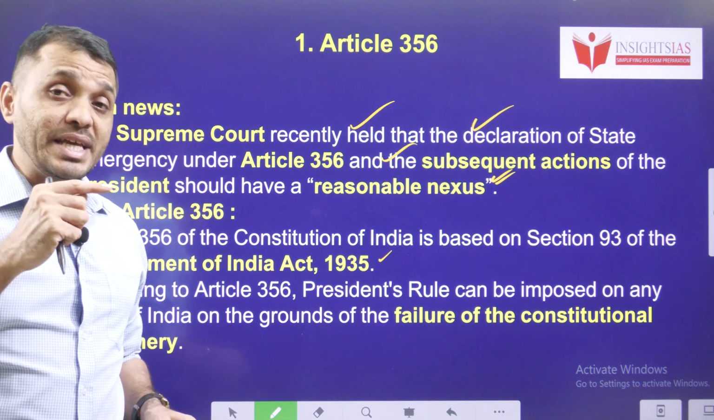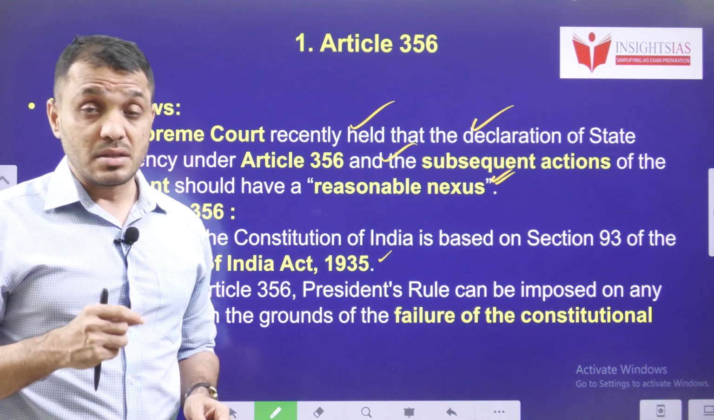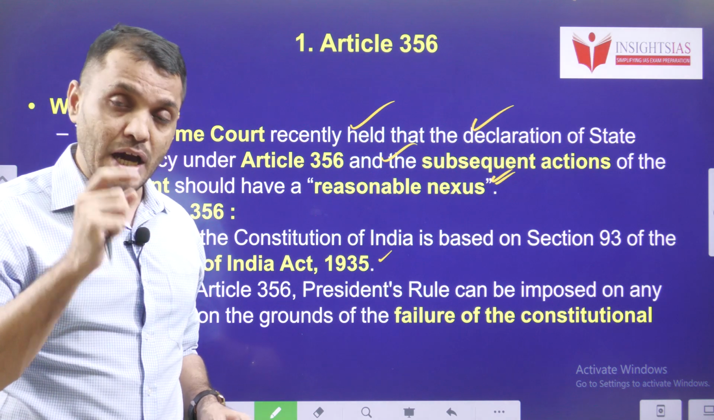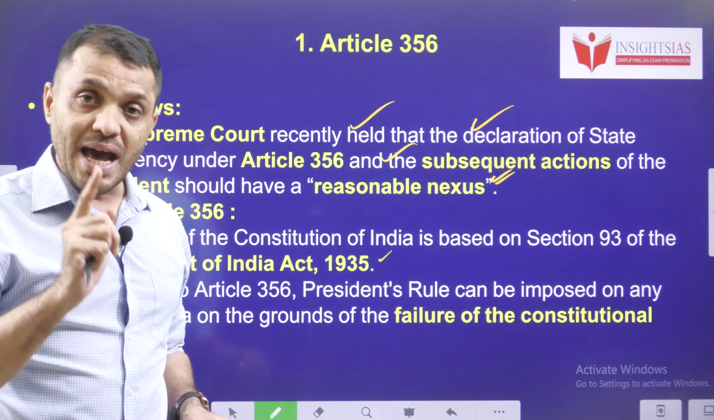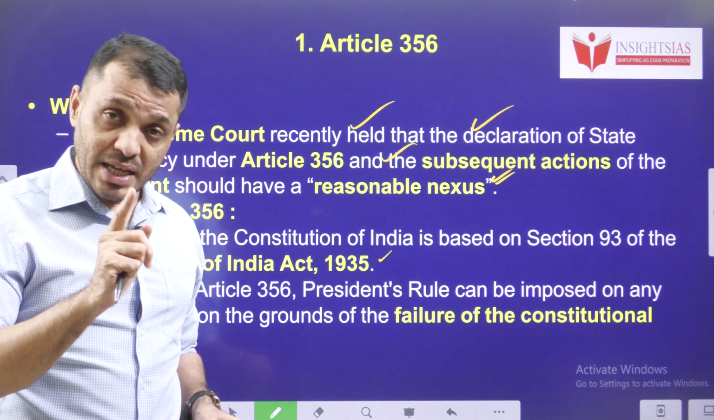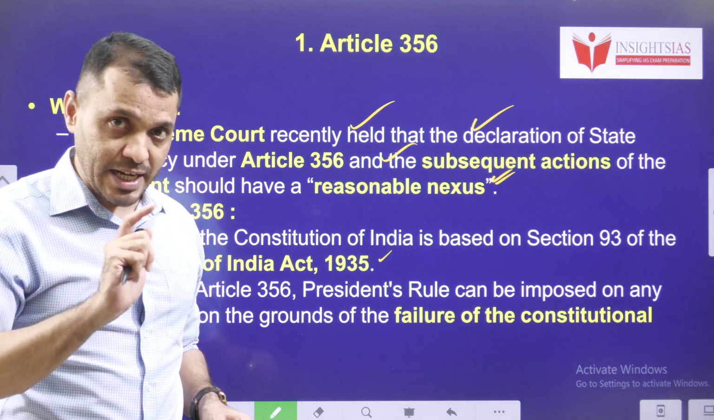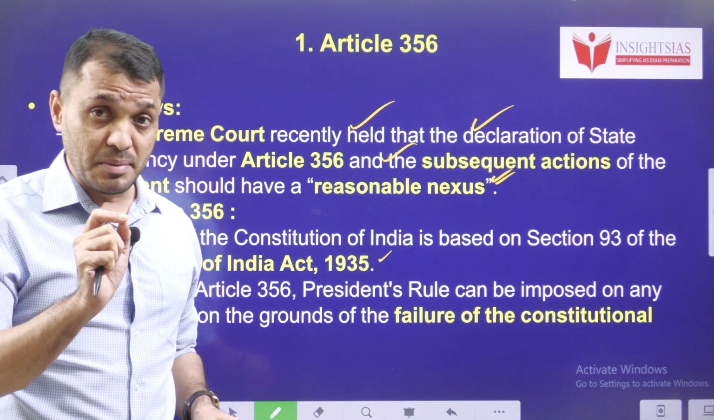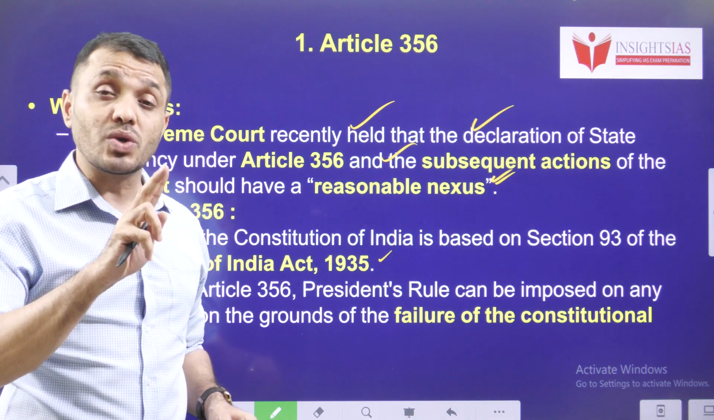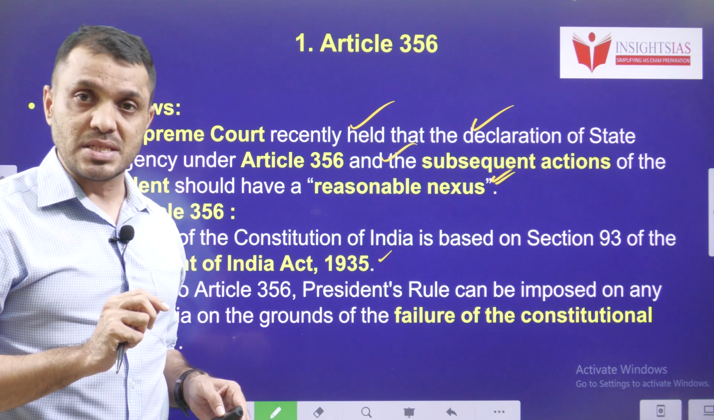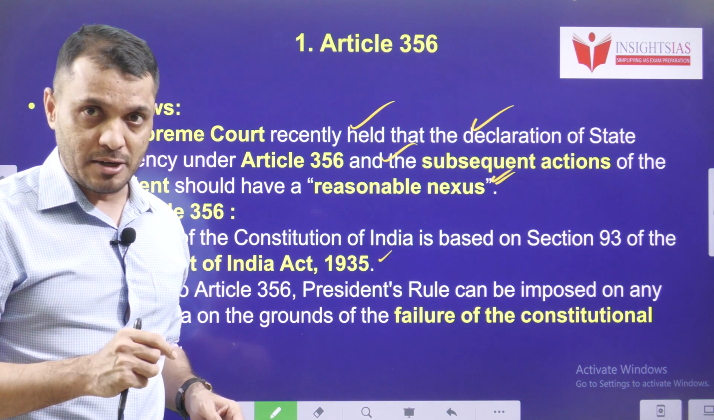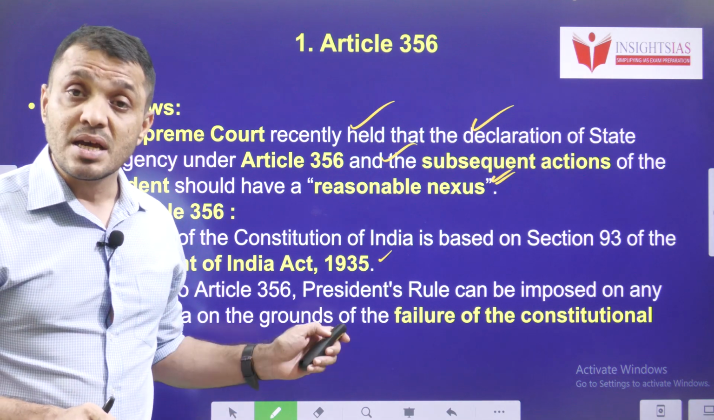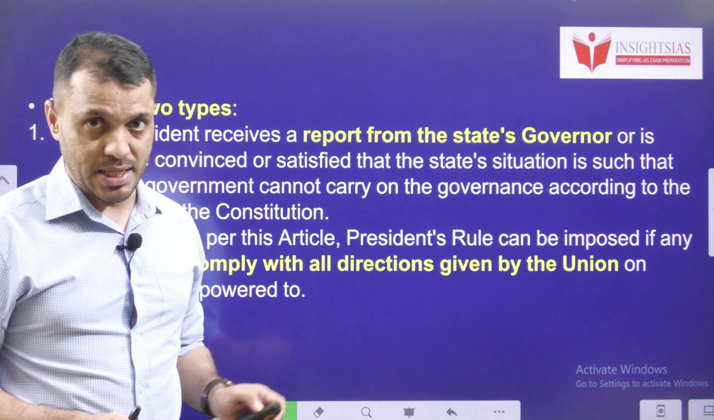But after 1 year of the President rule, if renewal is still required, then the President rule can be renewed only on 2 conditions. Number 1, a national emergency has to be there in any part of that state or the entire India, plus the Election Commission of India must certify the inability to conduct elections. If these 2 conditions are satisfied, then only will President rule be extended beyond 1 year. But anyhow, President rule cannot be extended for more than 3 years. That means the maximum duration of President rule is 3 years.